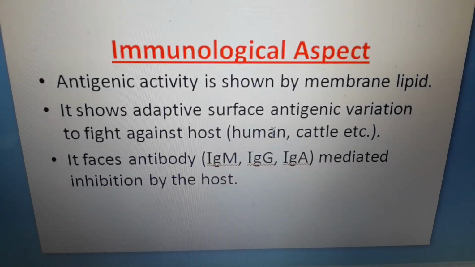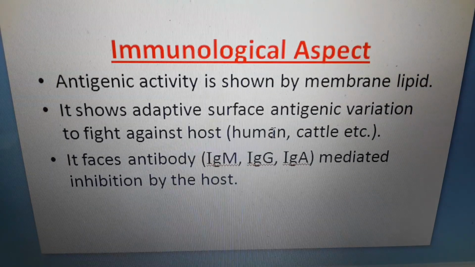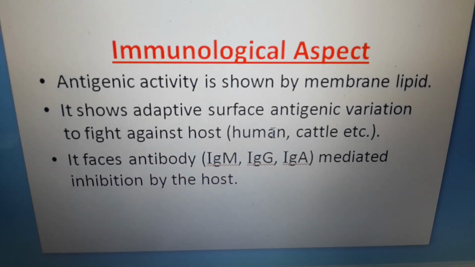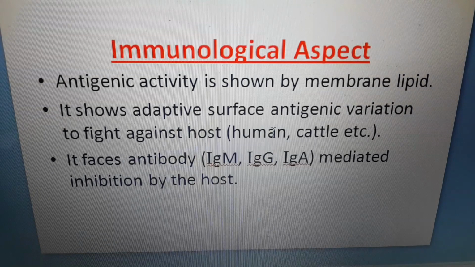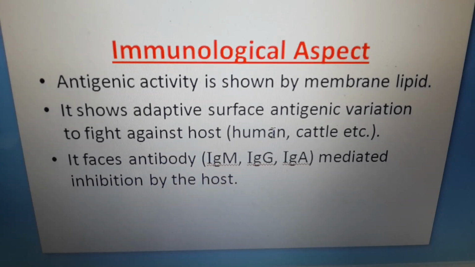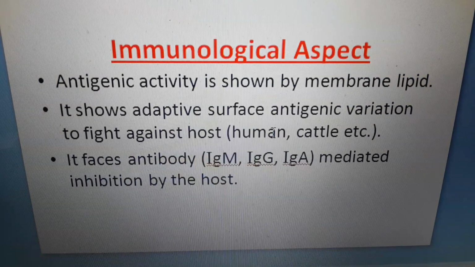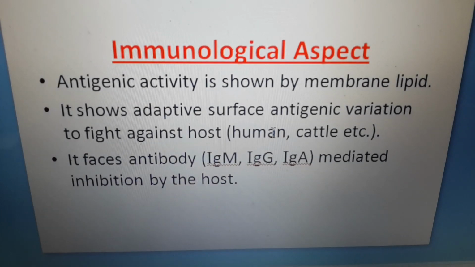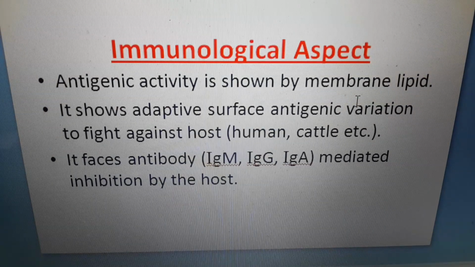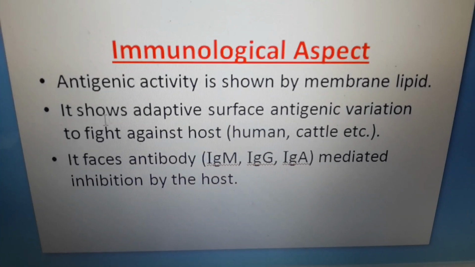Now I come to its different immunological aspects. Being a pathogen, mycoplasma shows its pathogenicity, rather antigenicity. Its antigenic activity is mainly shown by its membrane lipid content.